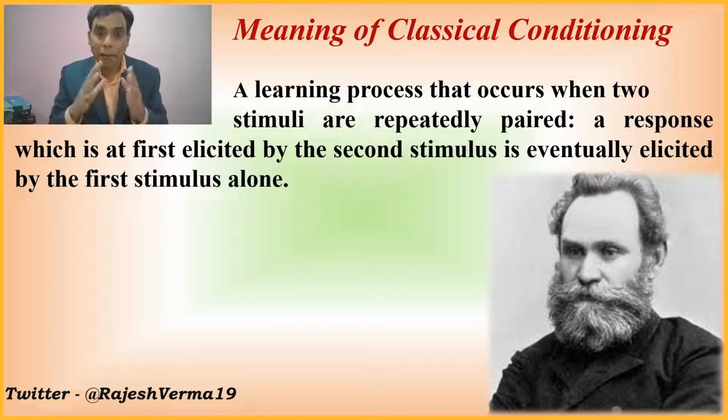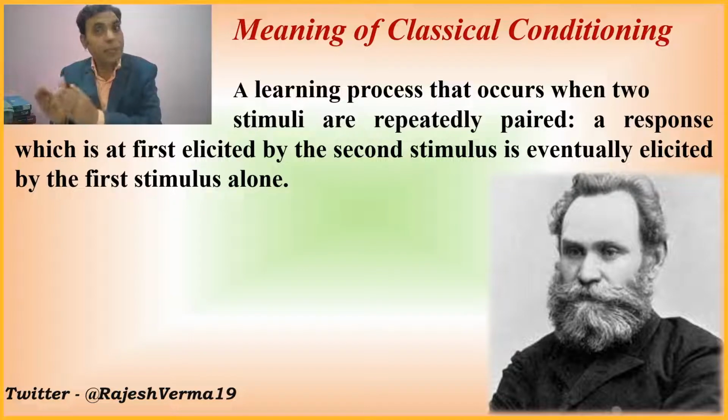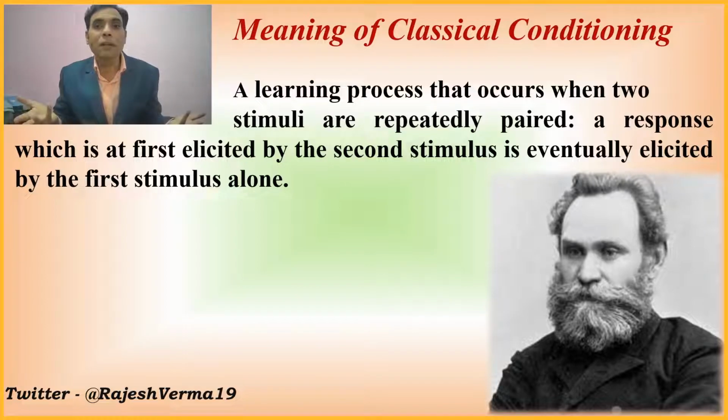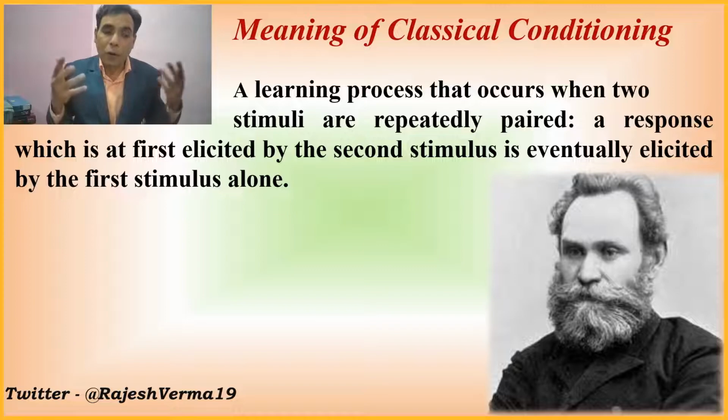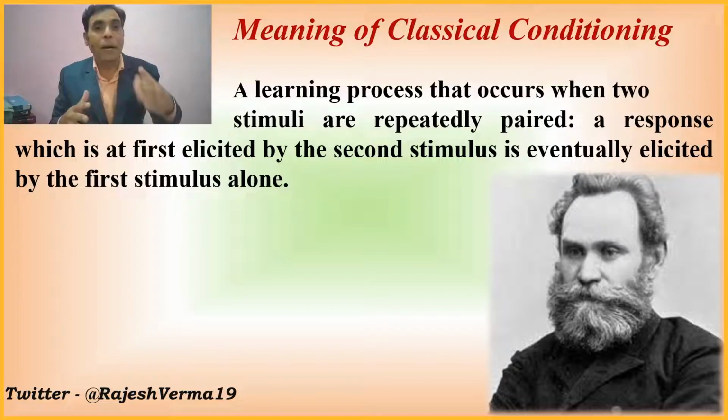That means they are paired to elicit a similar response. If we achieve that, that is nothing but classical conditioning. It's a response which is at first elicited by the second stimulus, and is eventually elicited by the first stimulus alone.